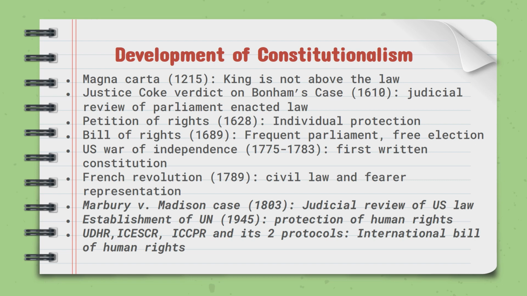Establishment of the United Nations is important for the protection of human rights. After the establishment of the United Nations, there are 5 human rights documents which are regarded as the International Bill of Human Rights. Those are the Universal Declaration of Human Rights, International Covenant on Economic, Social and Cultural Rights, International Covenant on Civil and Political Rights, and its 2 protocols. Altogether 5 documents are known as the International Bill of Human Rights. These are the very outline of the development of constitutionalism.